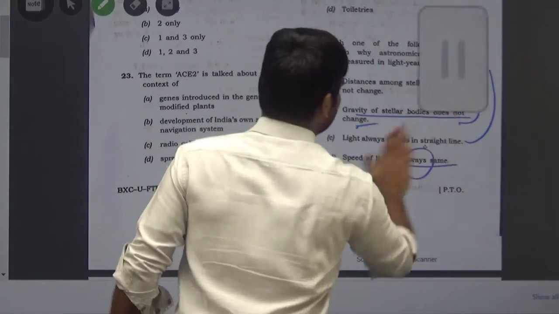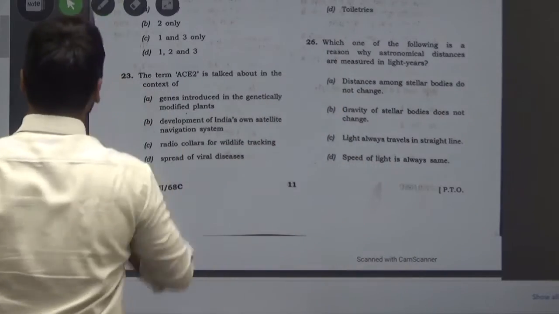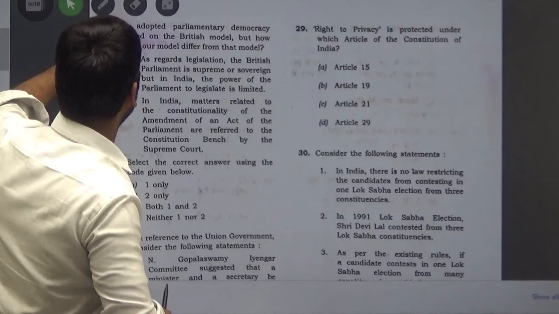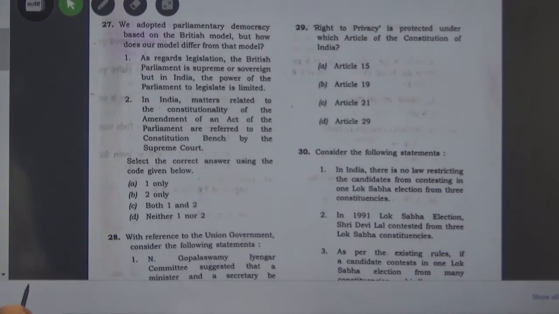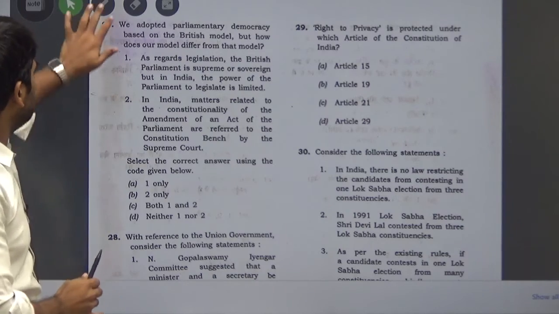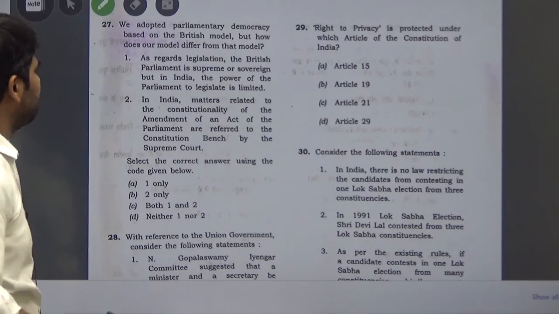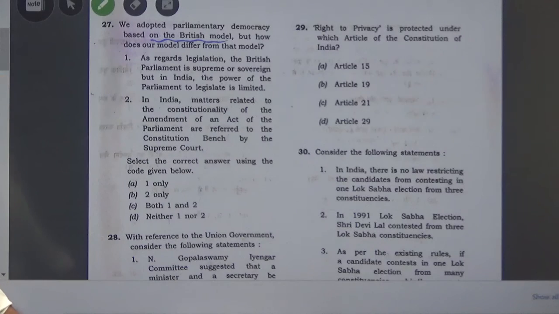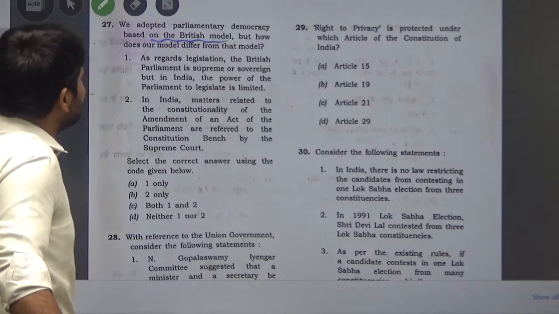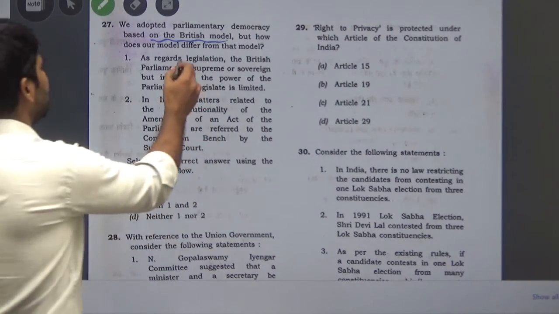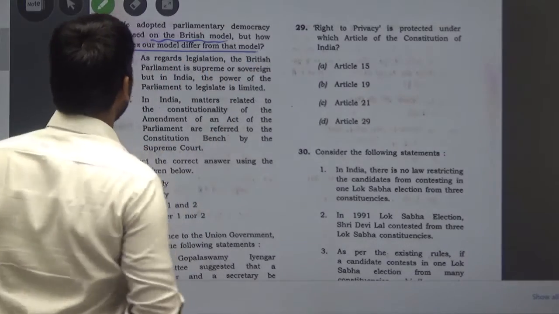The next question we move on to is question number 27, and that is from the polity section. The question is: we adopted parliamentary democracy based on the British model. Yes, most of the things come from this model only. But how does our model differ from that model? The Indian parliamentary system is a little bit different from British, and the question asks you to identify those differences.